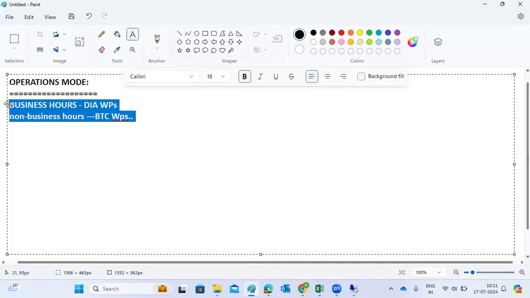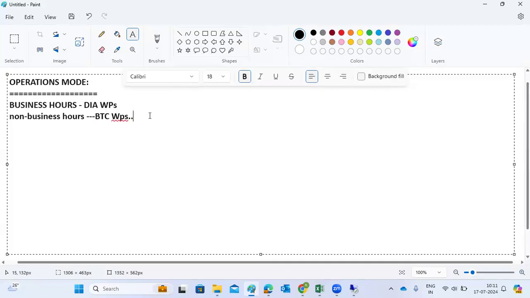When converted, we have more BTC and all the jobs will complete during the BTC time. That is the process of converting dialog to BTC and vice versa.